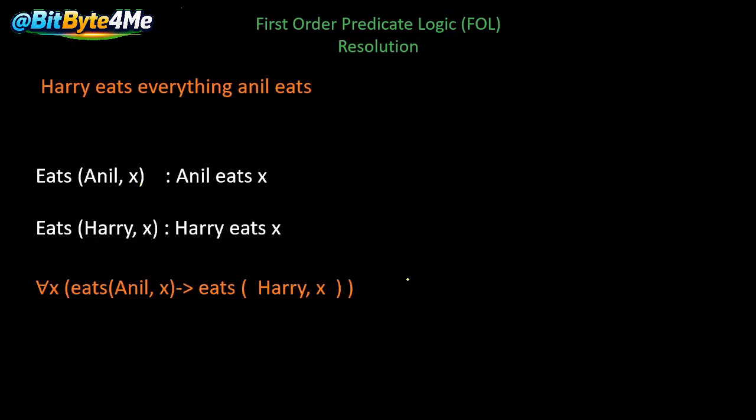Next is Harry eats everything that Anil eats. We can use eats(Anil, X) for Anil eats X, and eats(Harry, X) for Harry eats X. So for all X, eats(Anil, X) implies eats(Harry, X). So whatever Anil eats, Harry also eats. This sentence represents it.